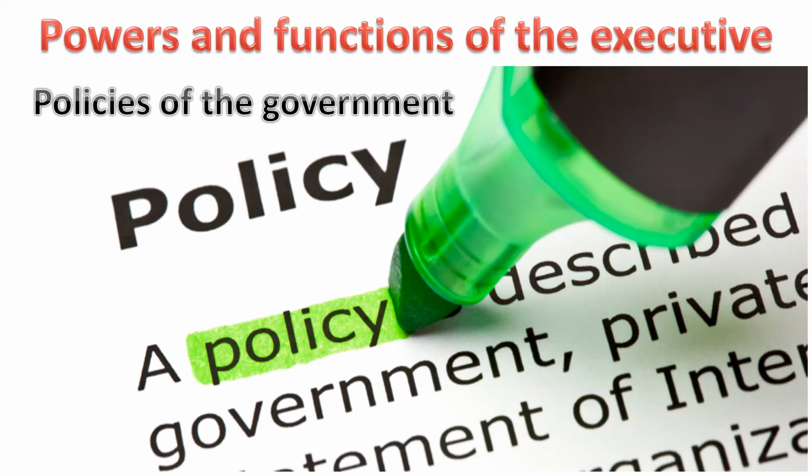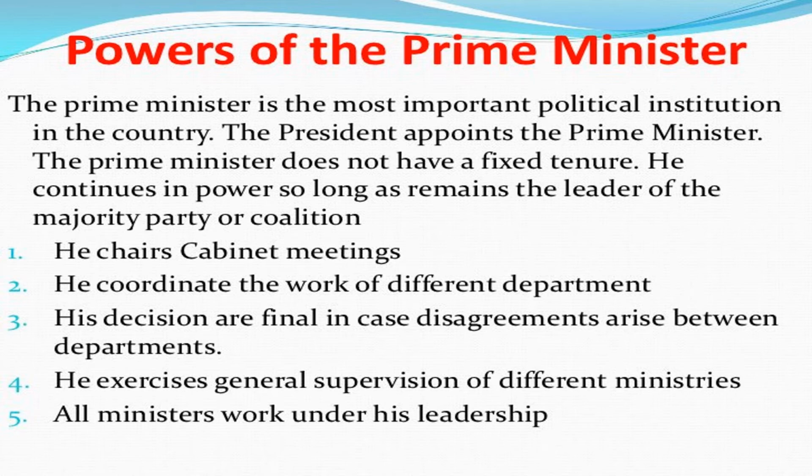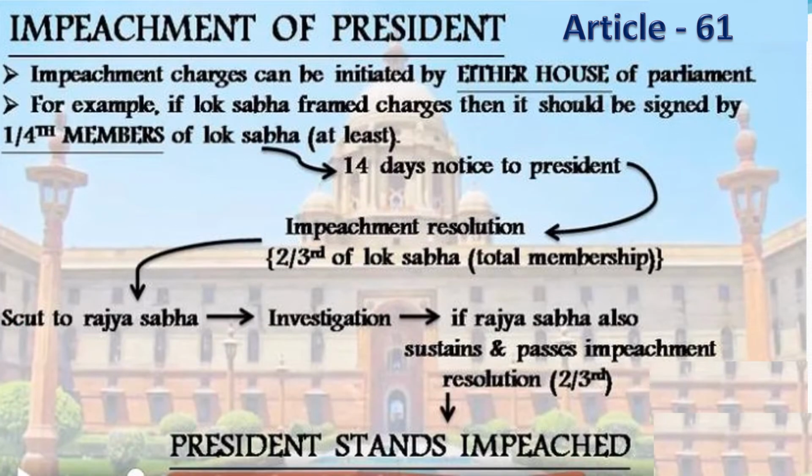Now, let us see the powers and the functions of the executive. The executive decides on the policies of the government and advises the legislature on the laws that need to be made. The executive also helps and advises the president. The executive has the power to impeach the president and the judges and make amendments to the constitution.